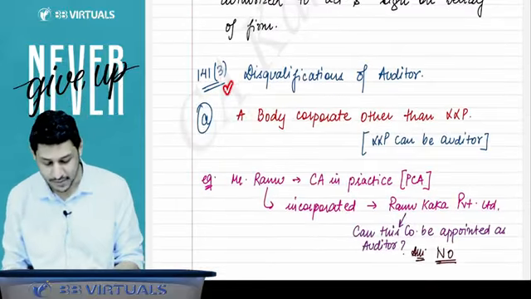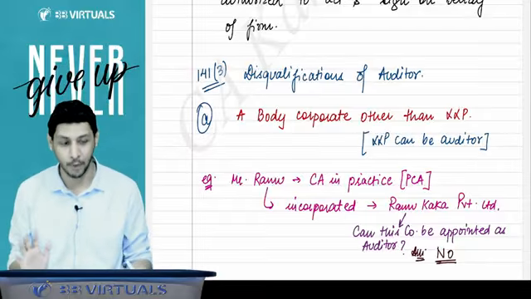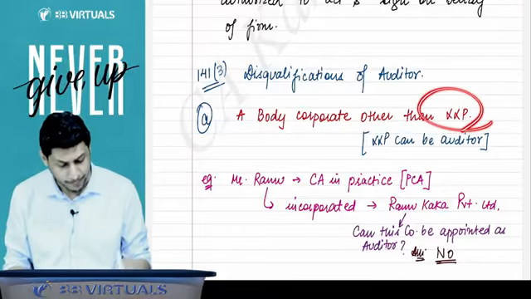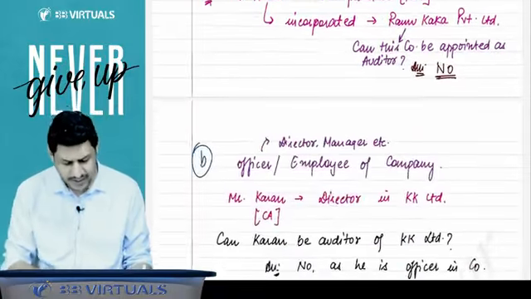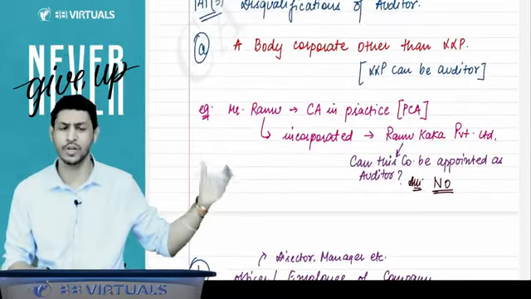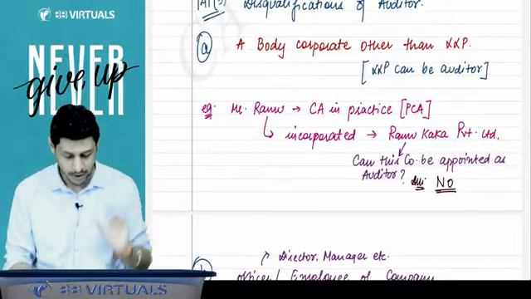Now, section 141 subsection 3 talks about disqualifications of the auditor. Who cannot be the auditor? A body corporate cannot be the auditor, but other than LLP, meaning LLP can be the auditor of a company. Then there are some examples. You can read them on your own and you will be able to understand the point. The difficult examples I will explain to you.